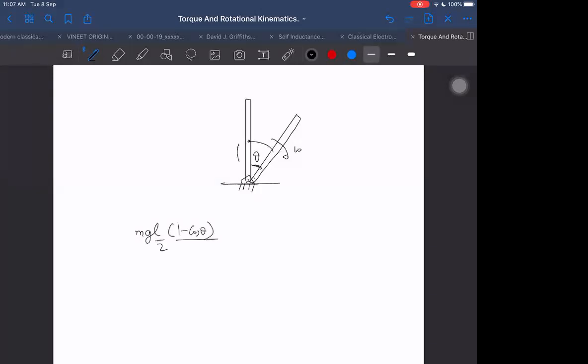It should be L by 2, the centre of mass. That's the change in potential energy, and that will convert into kinetic energy. In kinetic energy also he made one more mistake. In kinetic energy he wrote like this.